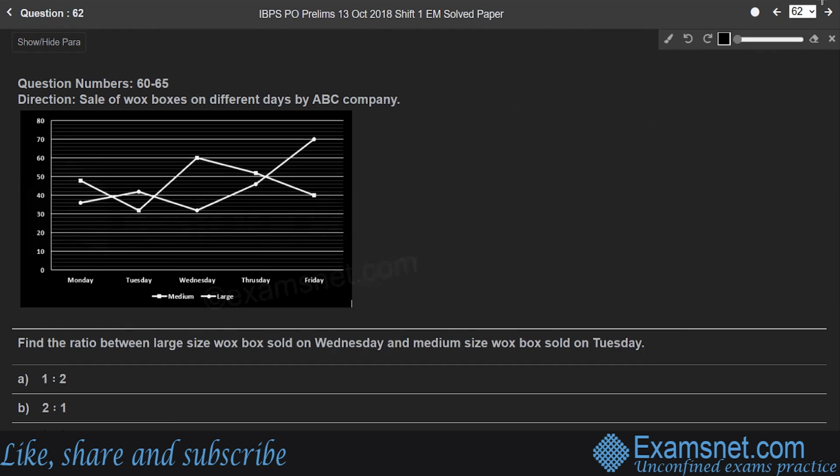Question 62. Find the ratio between large size Vox box sold on Wednesday and medium size Vox box sold on Tuesday. That means on Wednesday, the number of large size boxes is equal to 32.